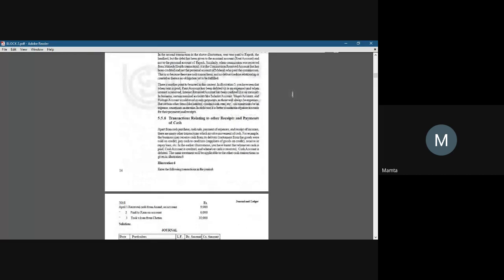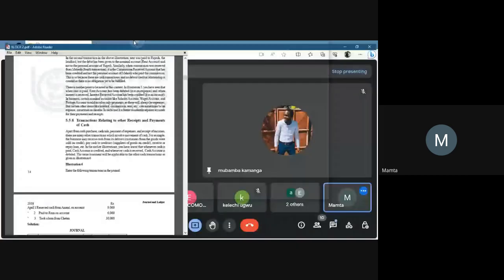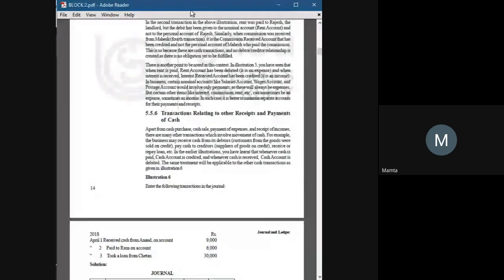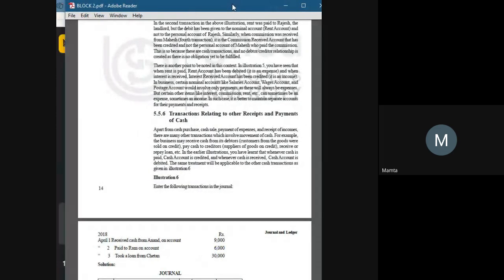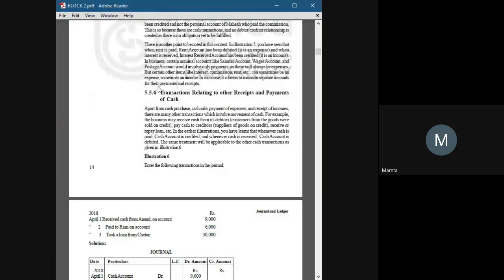They're not so complicated. If you try it by yourself, then you will for sure understand these things in a better way. You just need to practice a little on journal entries.